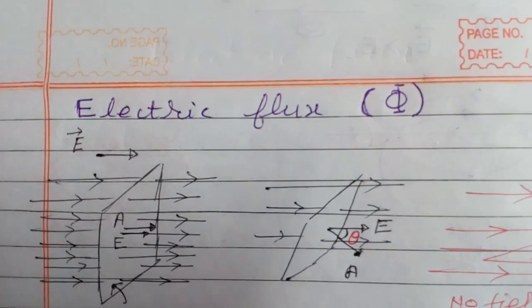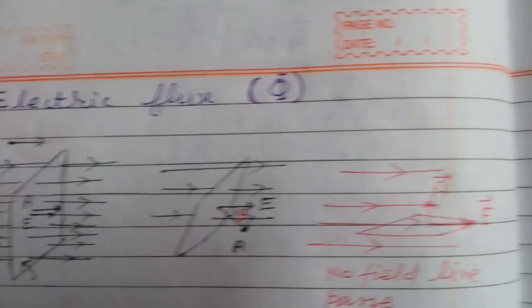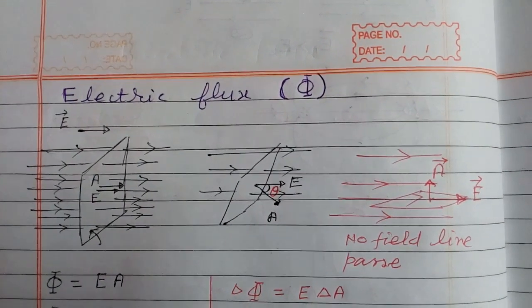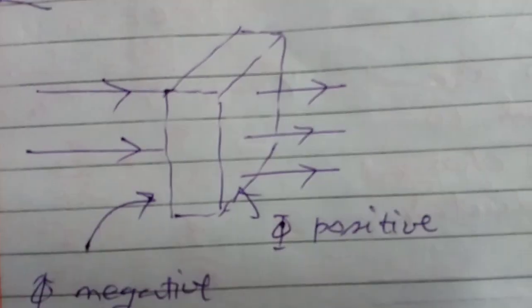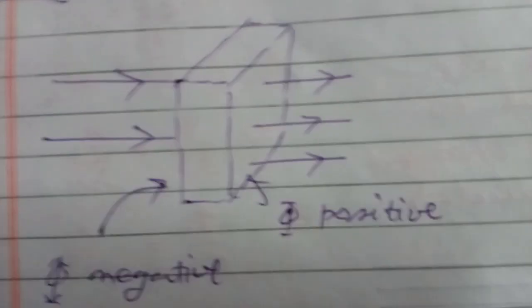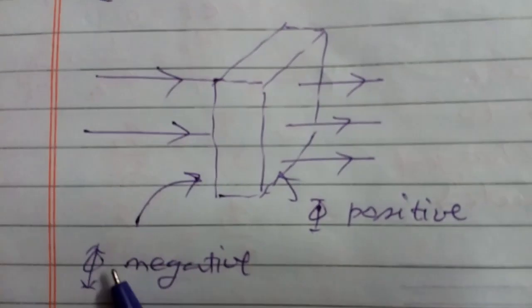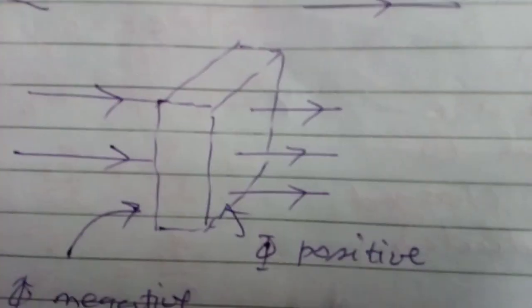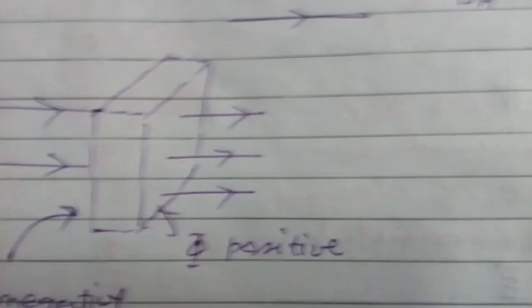Here are some more diagrams. Now if field lines are entering the surface, then flux will be negative. If they are coming out of the surface, flux will be positive.